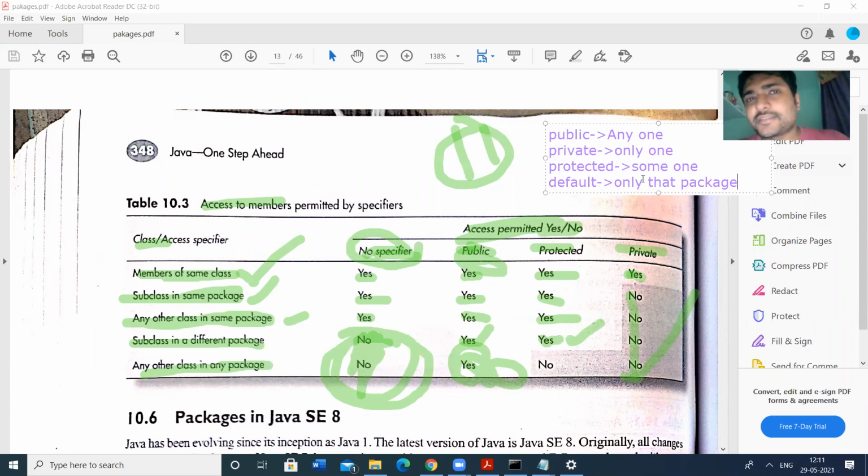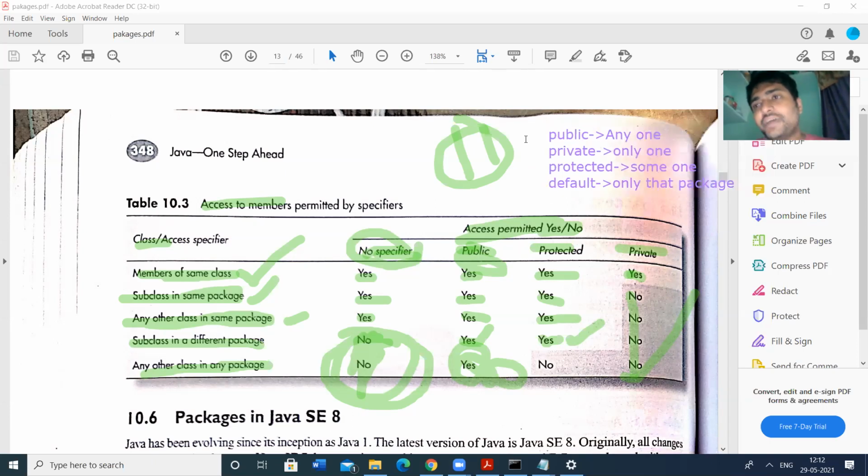Protected means someone can access, and that someone is the package and other packages also. Default means only that package can access. So this is all about the access specifiers. Whenever you declare any package, it is very clear that we have to declare the members of the package as public.